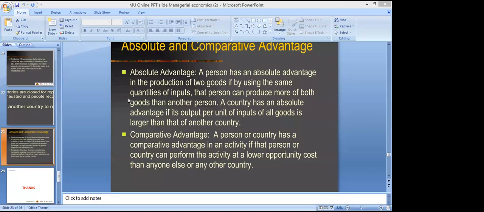So I hope this principle is clear, absolute advantage and comparative advantage. I hope it got clear to you.